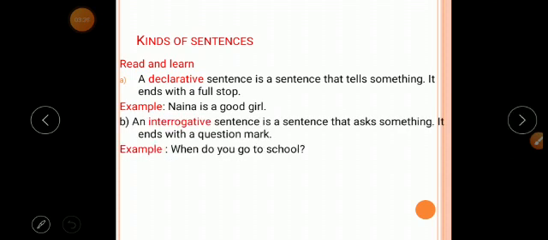Interrogative sentences. An interrogative sentence is a sentence that asks something. Look at here, it is a sentence, but if that sentence is asking something, then it is an interrogative sentence. So this sentence ends with a question mark. Okay, why? Because here we are asking something. So that's why this interrogative sentence is going to end with a question mark.